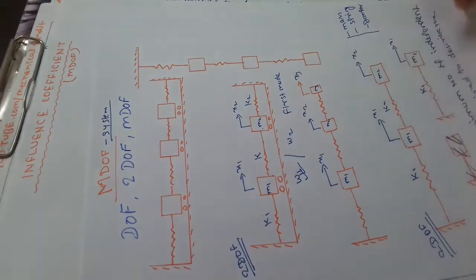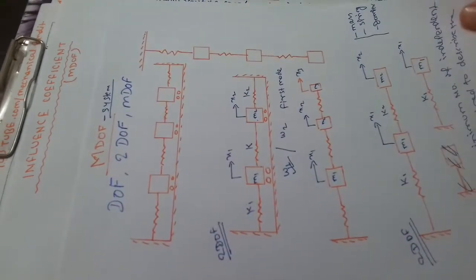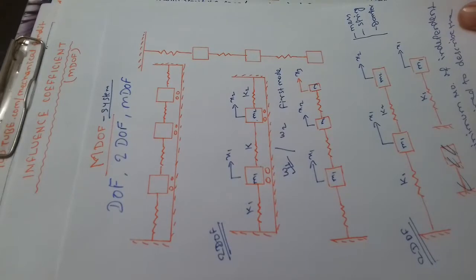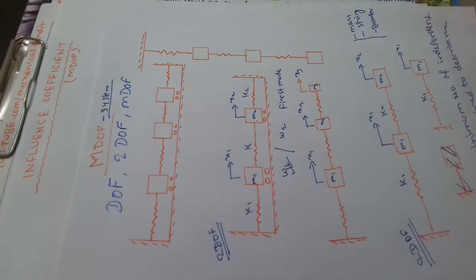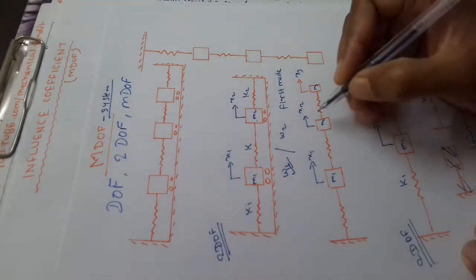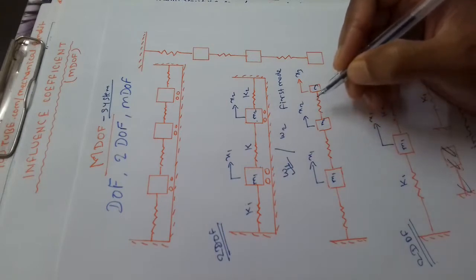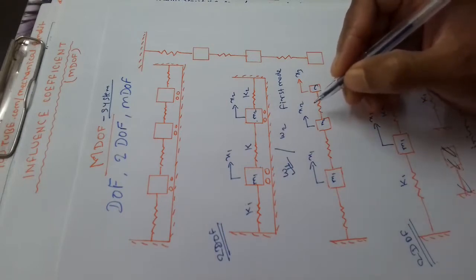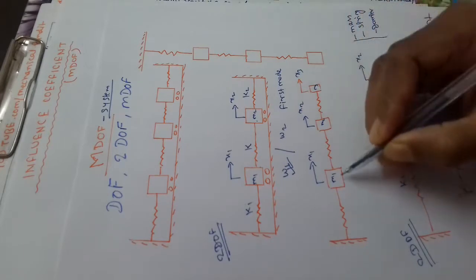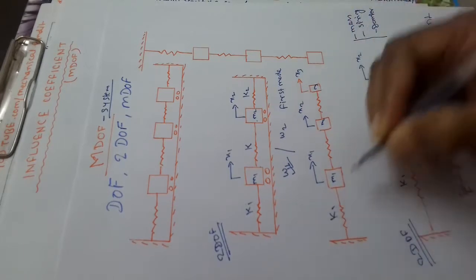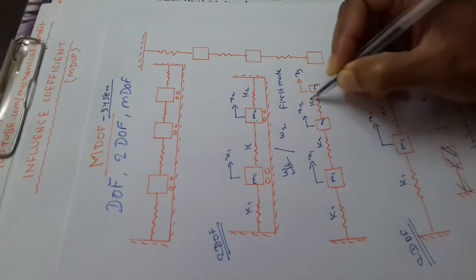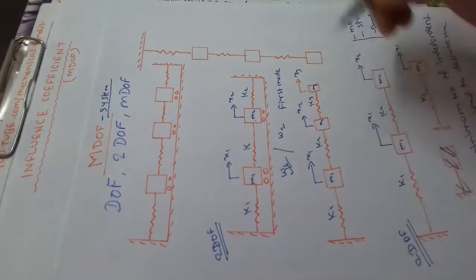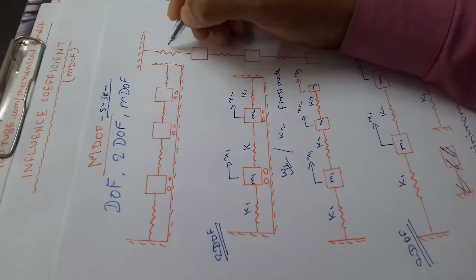We have already discussed the different modes, first mode, principal mode, normal mode, second mode, third mode, etc. in 2 degree of freedom. Now this is the motion where we have to determine the natural frequency. There are 3 displacements. This is the K1, this is K2, this is the K3. The same mass can be kept here vertically, that you can see here.